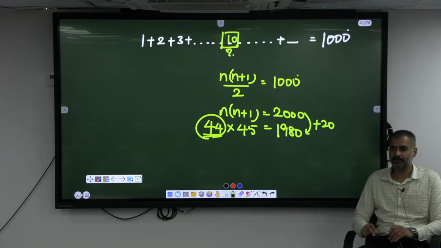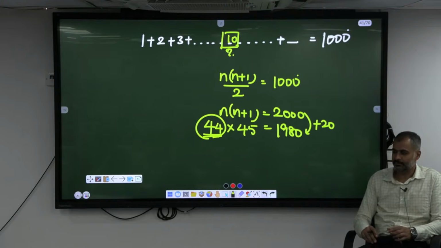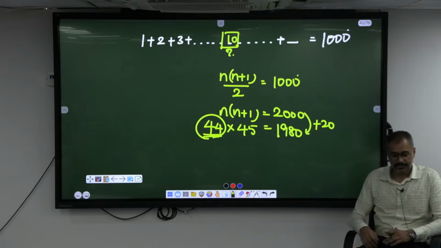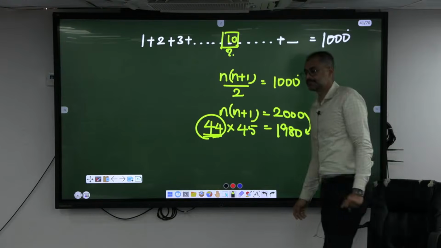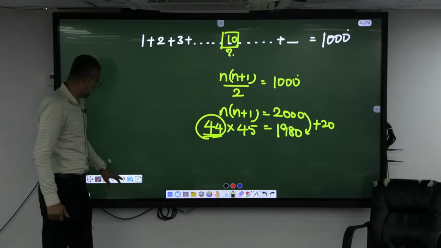Any doubt here? 44 is the n value. The sum of the first 44 natural numbers is 1980.